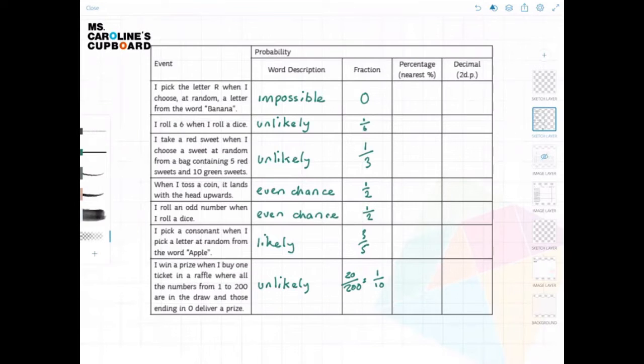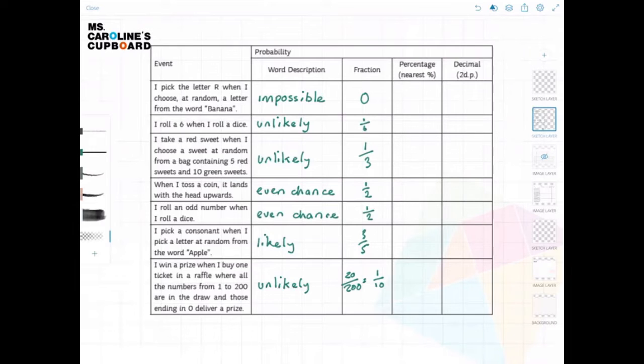Lastly, it is unlikely for us to select a number ending in 0 from a bag of numbers from 1 to 200. Why is this? Well, let's think of all of the numbers that end in 0. We've got 10, 20, 30, 40, all the way up to 100. And then we've got 110, 120, 130, 140, all the way up to 200. So that's only 20 numbers that have a 0 at the end, which means that's 20 numbers out of 200. Quite unlikely, but not impossible.